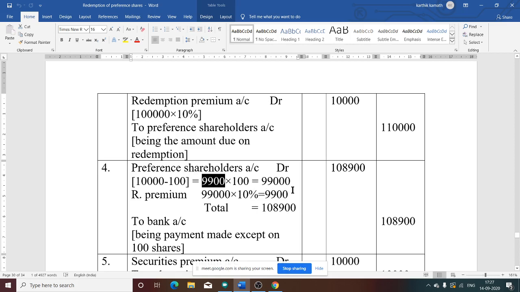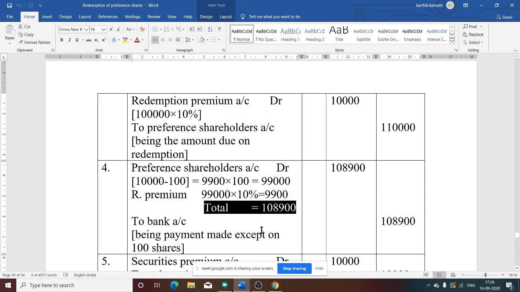That is for capital. But while the company is making the payment, it will give premium also. So now we need to calculate premium on 9,900 shares. That is 99,000 into 10%. Total capital 99,000 into 10%, you will get 9,900 as redemption premium. So now we have capital plus premium, and the total amount given to the preference shareholders is 1,08,900.